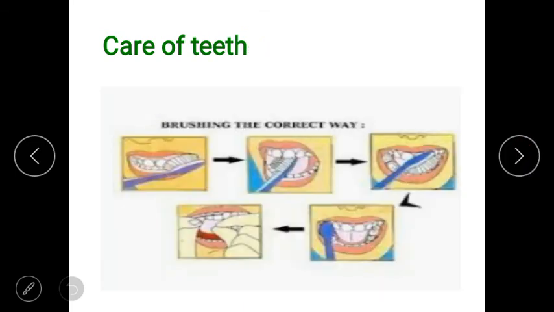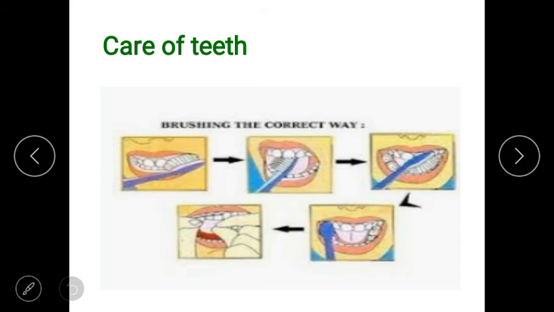We should keep our mouth and teeth clean to avoid tooth decay. When we eat, bits of food particles get stuck between our teeth. When you eat, what happens? Food particles get stuck in your teeth. Microbes that cause tooth decay can grow in these particles. So slowly what happens?